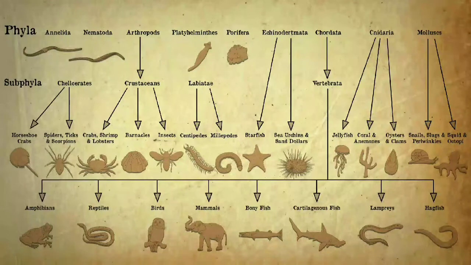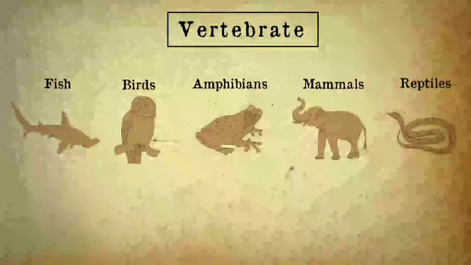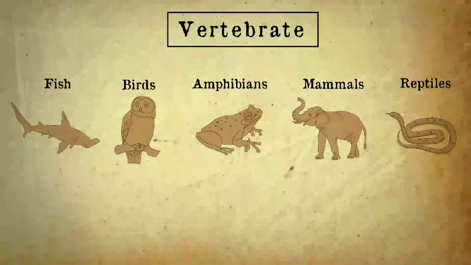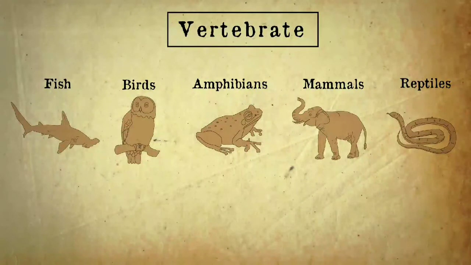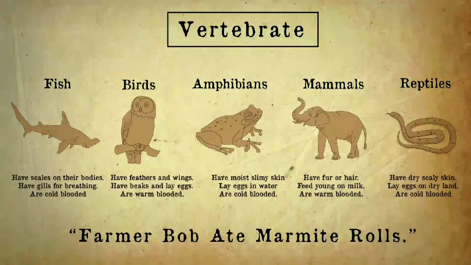Let's have a look at the vertebrates in more detail. There are many different classes of vertebrate, but the 5 most well-known ones are the fish, birds, amphibians, mammals, and reptiles. Again, make up a little acronym to help you remember. Farmer Bob ate marmite rolls. Each class has different characteristics that define them. Like mammals, which have fur or hair, feed their young on milk, and are warm-blooded.